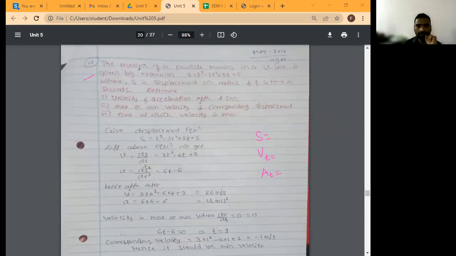Okay, what is there? The motion of a particle moving in a straight line is given by the expression. The expression is given: S is equal to t cube minus 3t square plus 2t plus 5. All of you read this one. This is important. Displacement function is given. You have to determine velocity, maximum and minimum velocity, time.